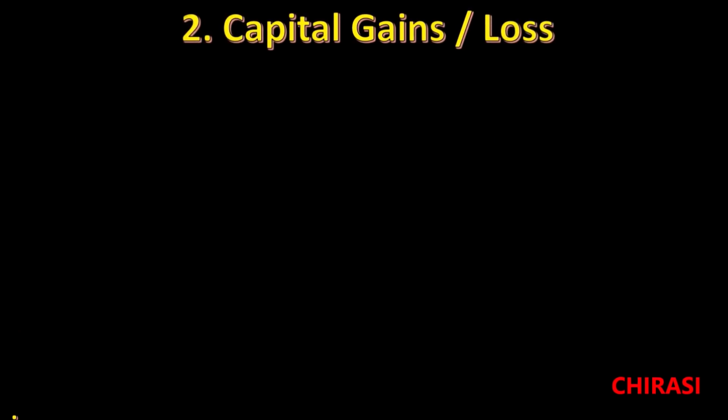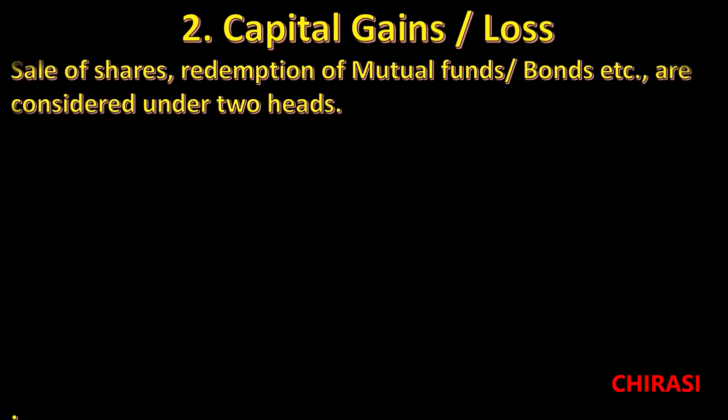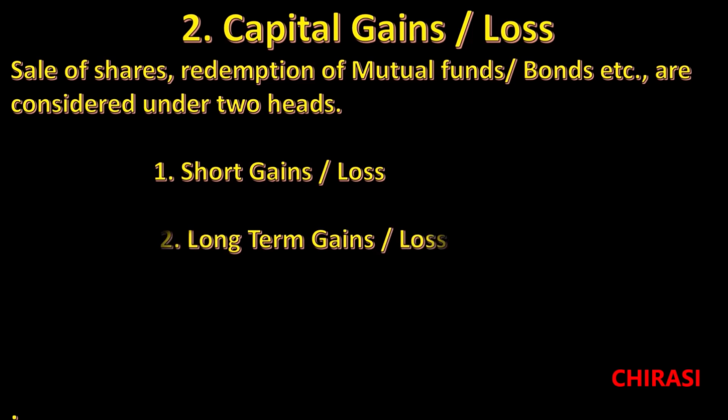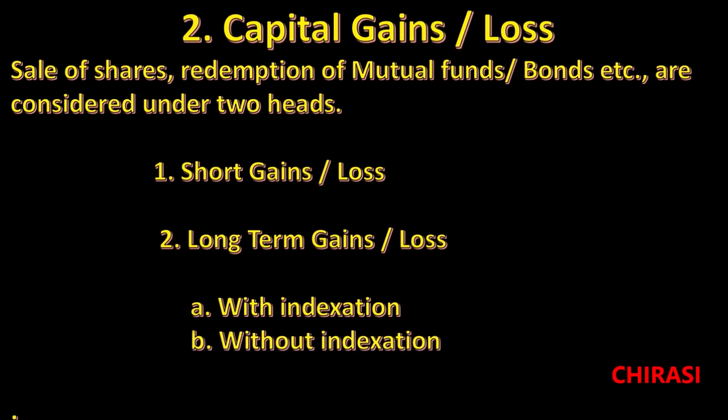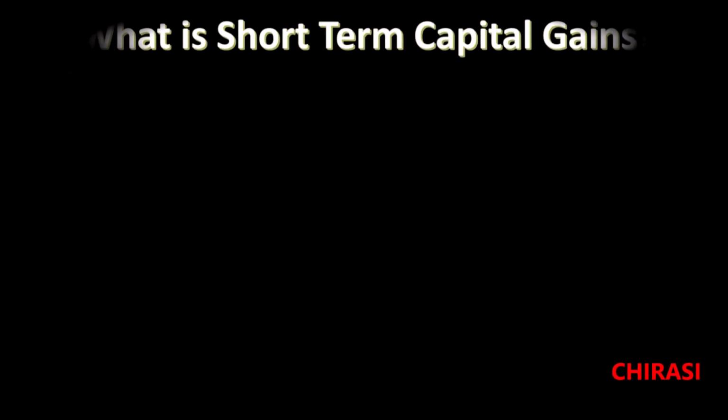Generally, the capital gains arising out of sale of shares, redemption of mutual funds or bonds, etc., or even properties are considered under two major heads. One is short term gain or loss. Number two, long term gain or loss, with indexing or without indexing. Now let us see in detail what is short term capital gain or loss.